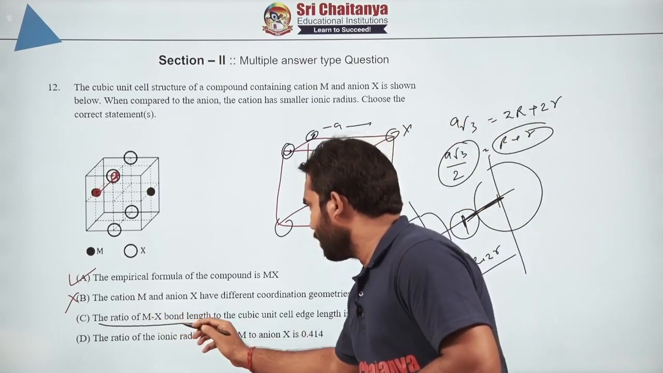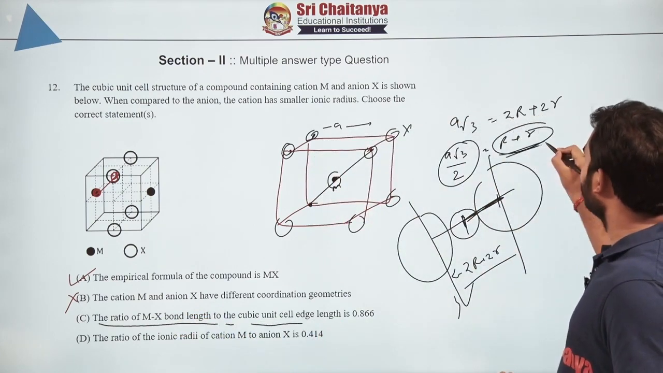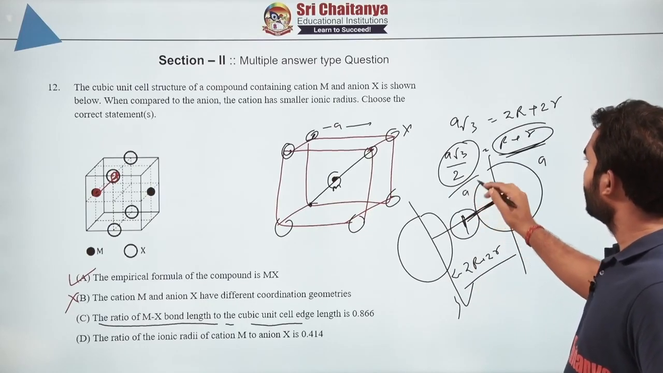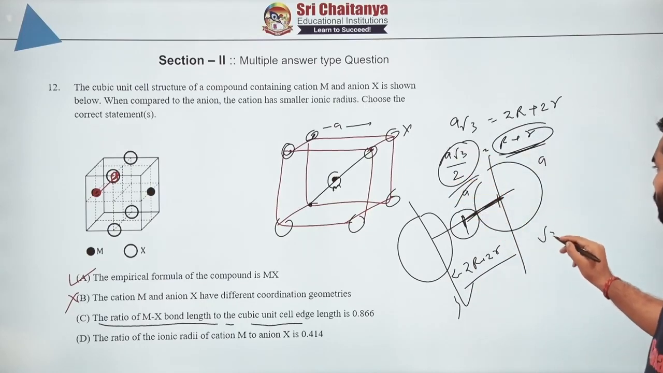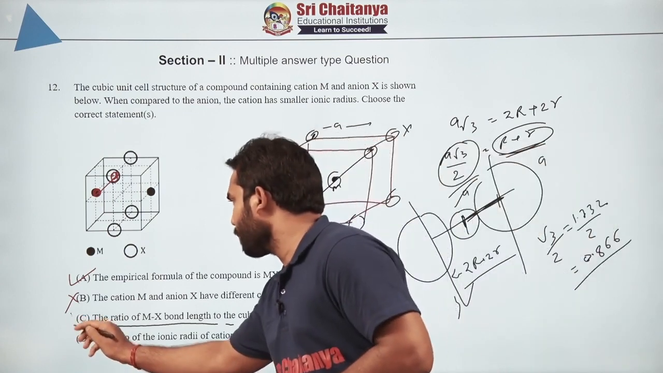So the ratio of MX bond length to the cubic unit. So this is bond length. If you divide with the cubic length, that means A, you will get the ratio. So A will be cancelled out. The right answer will be root 3 by 2. So now what is root 3 by 2? You just solve it. 1.732 divided by 2. So it will be approximately 0.866. So of course this is coming out to be correct.